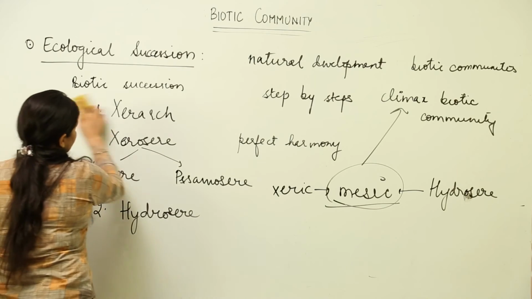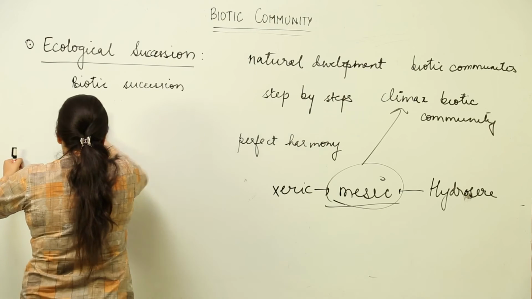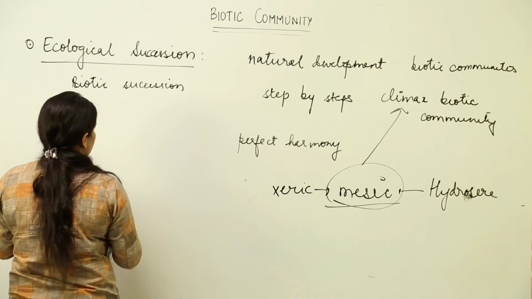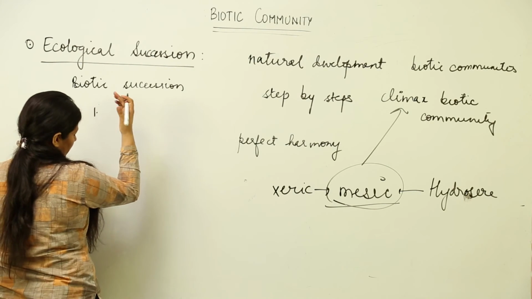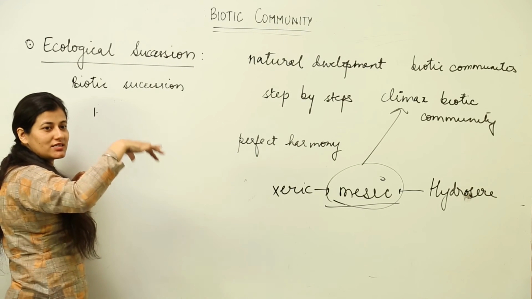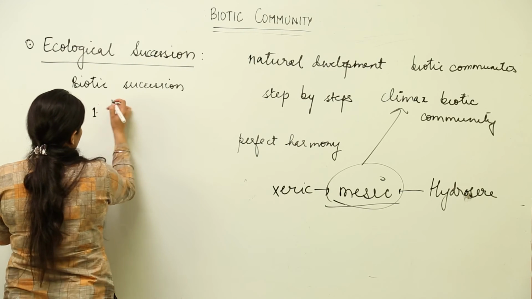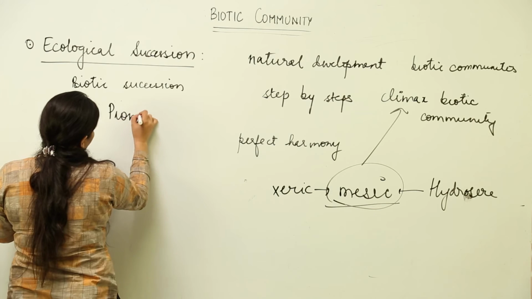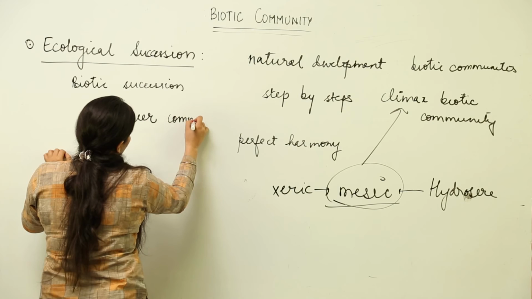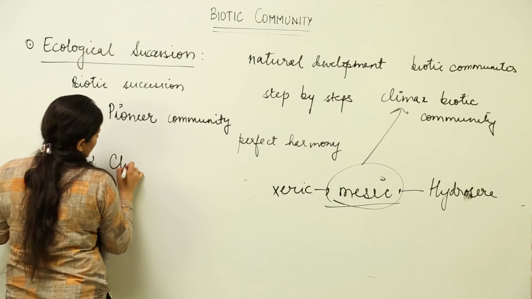Now, moving further, another simple thing you have to keep in mind is that there are various biotic communities which come into the scenario when succession is taking place in a certain area. The very first biotic community that comes and inhabits the dry or extremely wet condition is known as the pioneer community. A pioneer is someone who comes first. And the last one is the climax community.